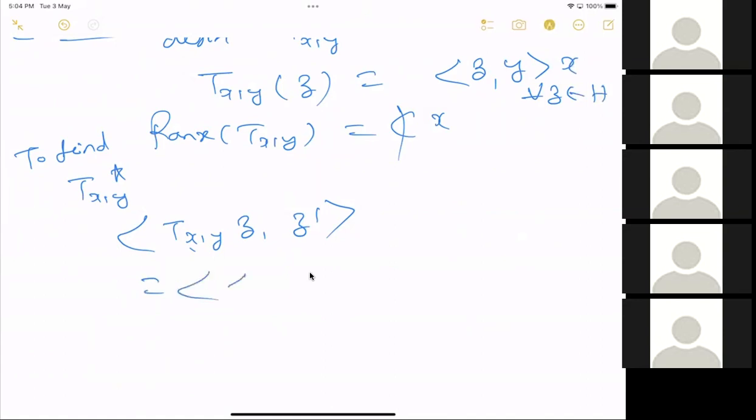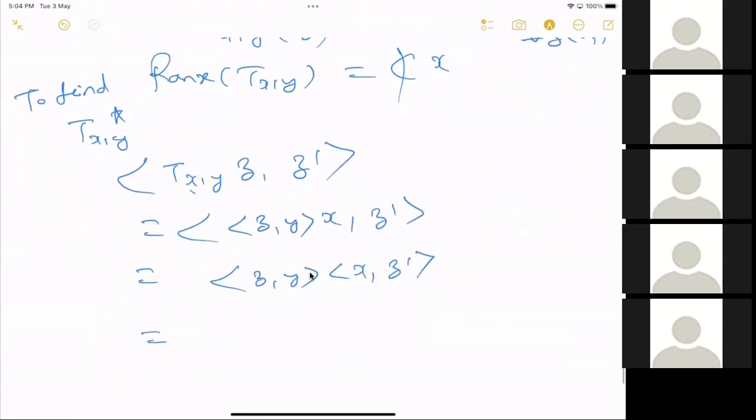So this is equal to, let us compute it, the inner product of z with y times x, paired with z prime. Now you can take the inner product out: the inner product of z with y times the inner product of x with z prime. I want to get T_yx, so I take the z to the z prime side.